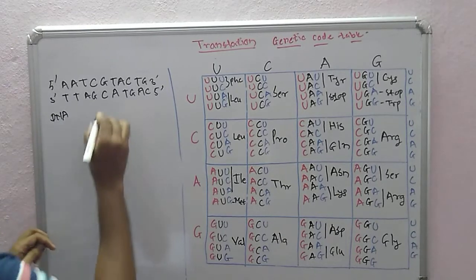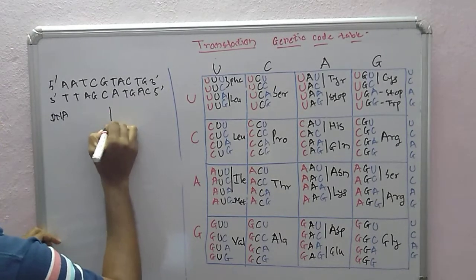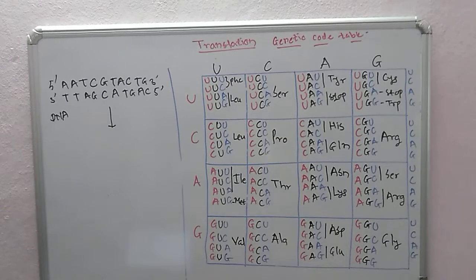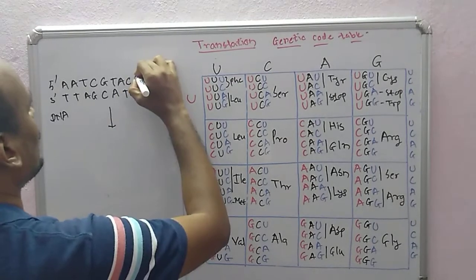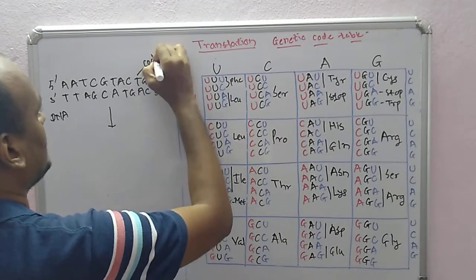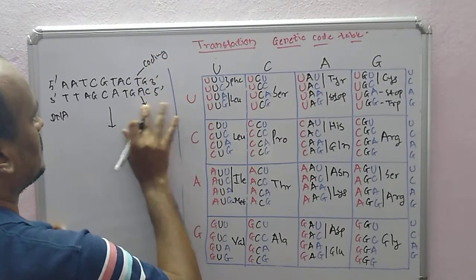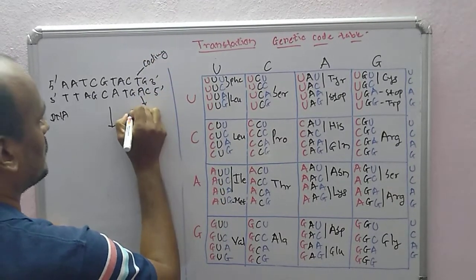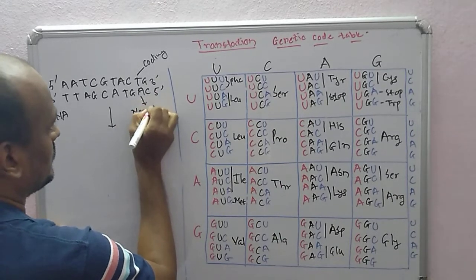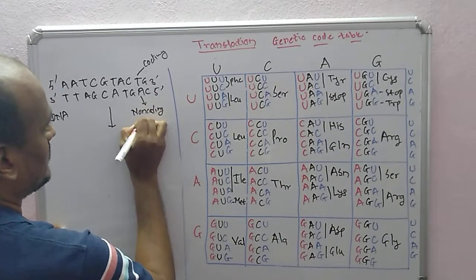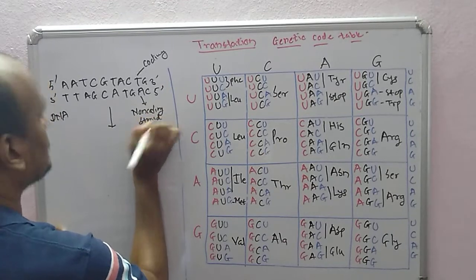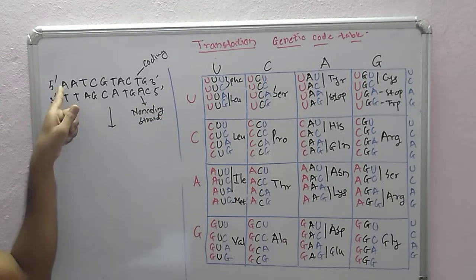Whenever we say there is complementary RNA formation, there is a coding strand and a non-coding strand. In this case, our mRNA sequence looks like the coding strand.